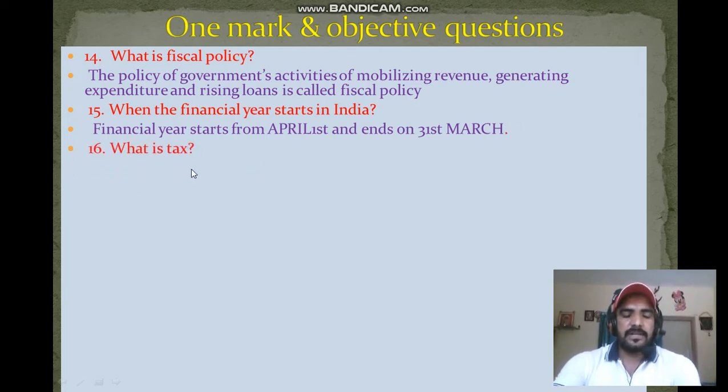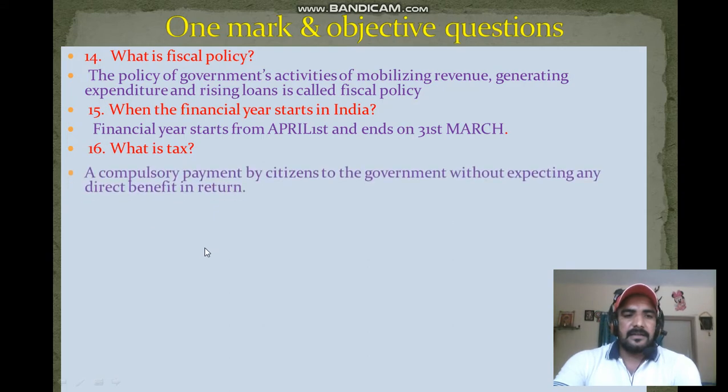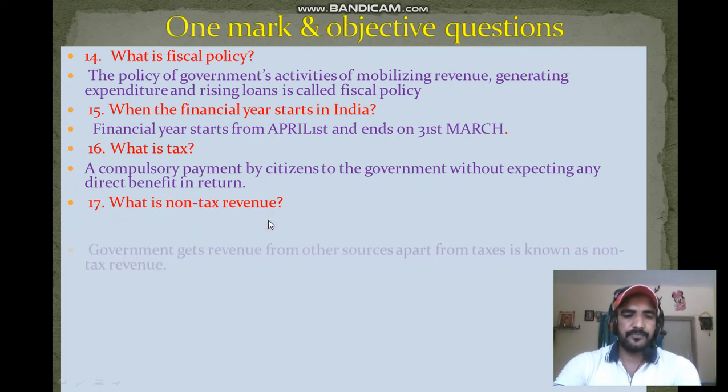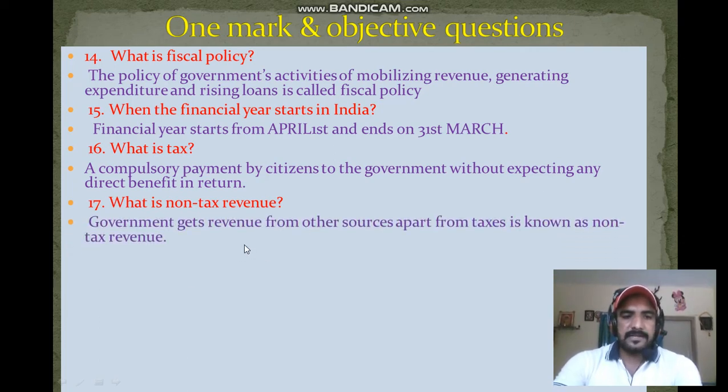Next question: what is tax? Tax means the compulsory payment by citizens to government without expecting any direct benefits in return. That is tax. Next question: what is non-tax revenue? It means the government gets revenue from other sources apart from tax, is known as non-tax revenue.